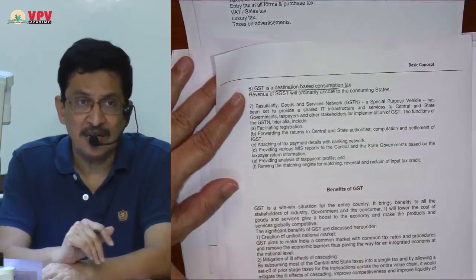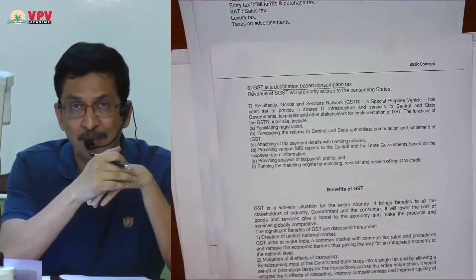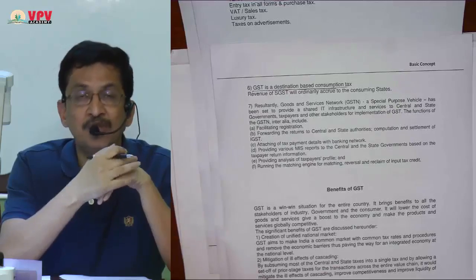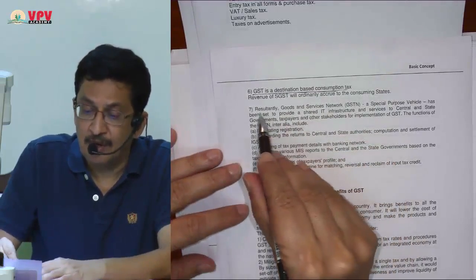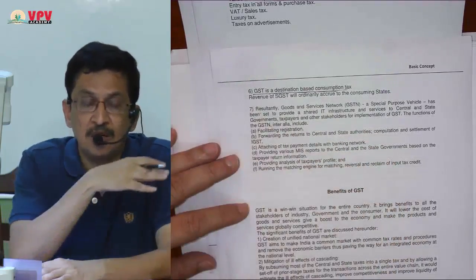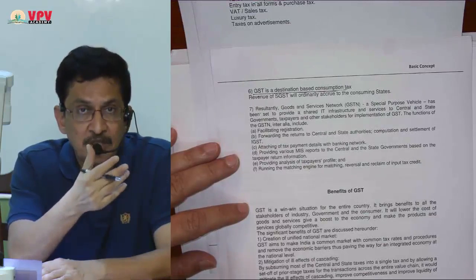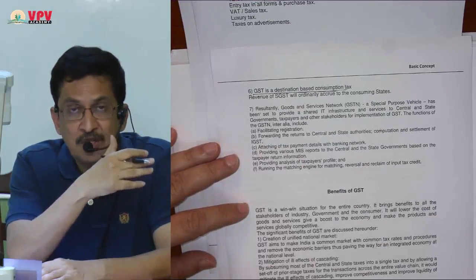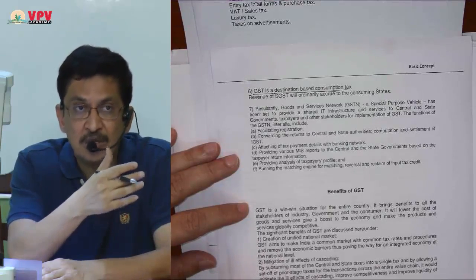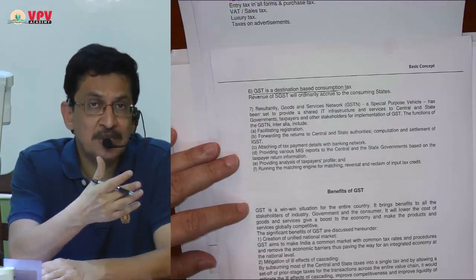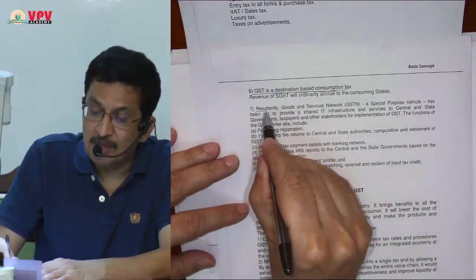But as you can understand, all this is possible only if there is a strong information technology backbone. So one of the most important features of GST is GSTN, the GST network. This is the network which will take care of all the cross-checking, all credit transfer, the destination based principle, transfer of GST from one state to another state, reconciliations, creating a database, and providing information to the government departments. All that will be taken care of by the GSTN network. So that is point number 7.